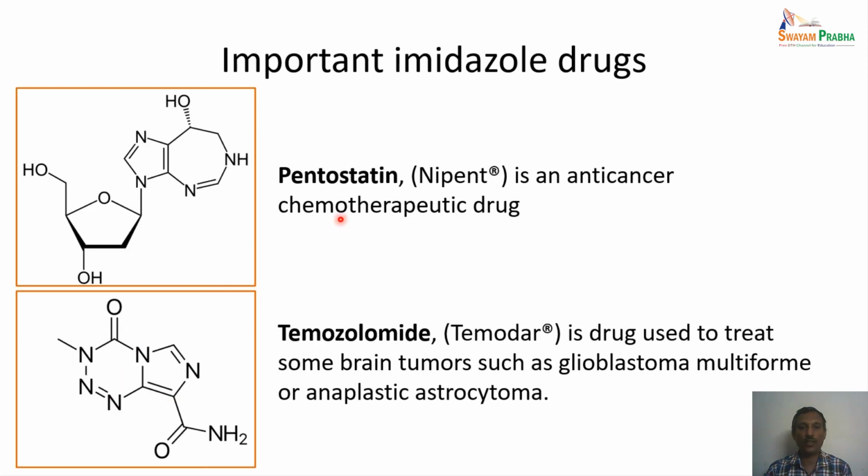There is also another drug, pentostatin. This is an anti-cancer chemotherapeutic compound. This has the imidazole moiety as shown here. The next one is temozolomide. The trade name for this compound is Temodar. It is a drug which is used to treat some brain tumors such as glioblastoma multiforme or anaplastic astrocytoma. So this compound also has an imidazole unit as shown here.